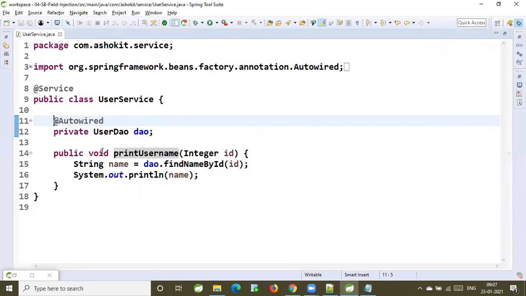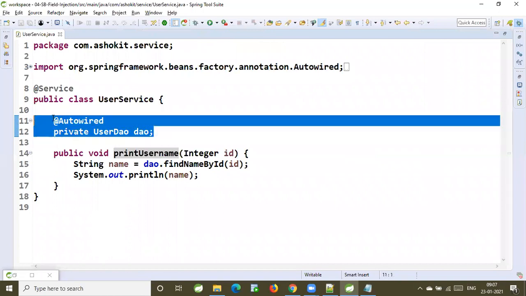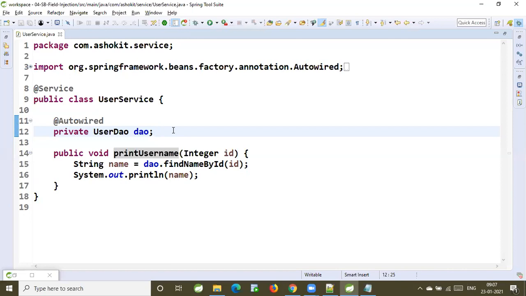Now, whenever we enable the @Autowired annotation, how is it going to identify the dependent object? By default, auto-wiring will perform based on the by-type mechanism. Whenever I specify the auto-wiring annotation at this variable, it is going to check what the variable is and what the data type of the variable is.